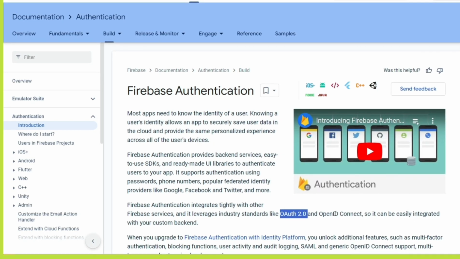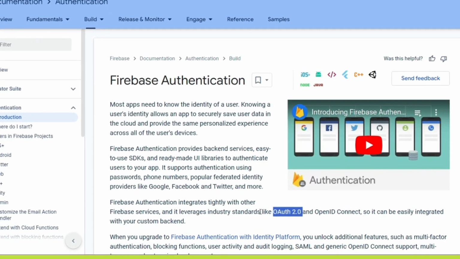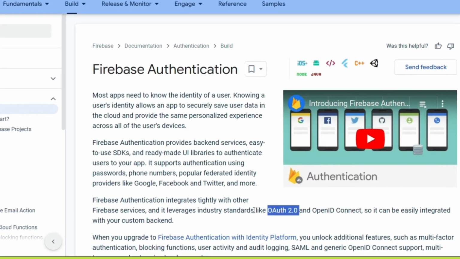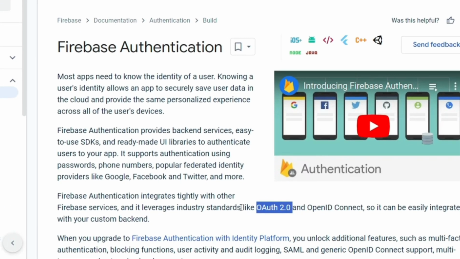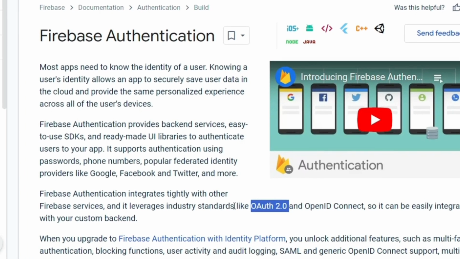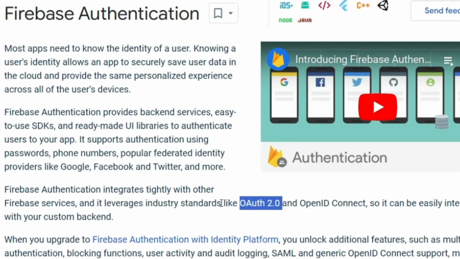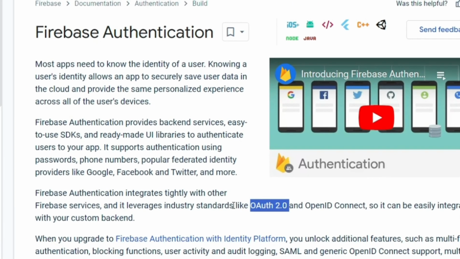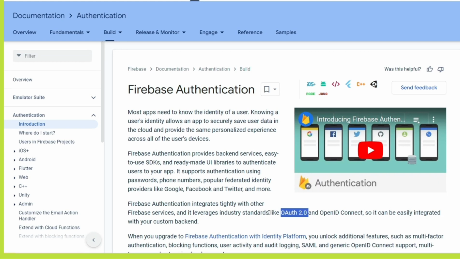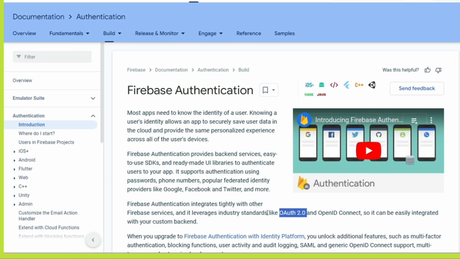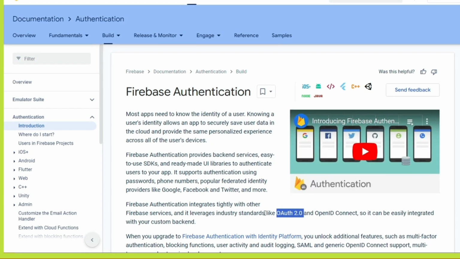Do you know OAuth? If you don't know it by the name, then I'm sure you might know it by experience in any application when you sign in through Google or Facebook or Twitter or LinkedIn, then that is called OAuth. Because in that case, other providers like Google, Facebook, Twitter, GitHub, right? All these provide authentication for the users, and your application will rely on that authentication, and accordingly you can store your data. You will get some user ID.